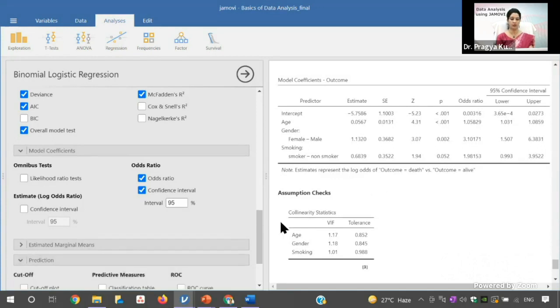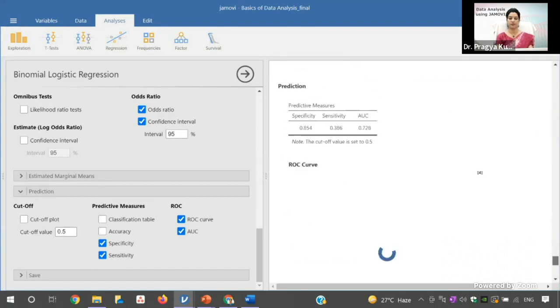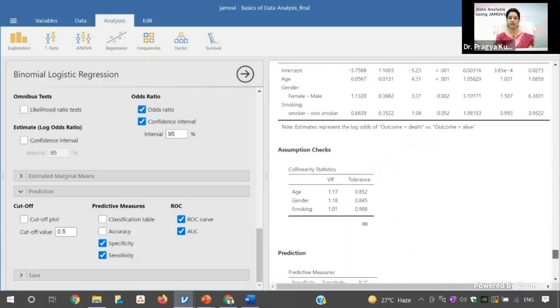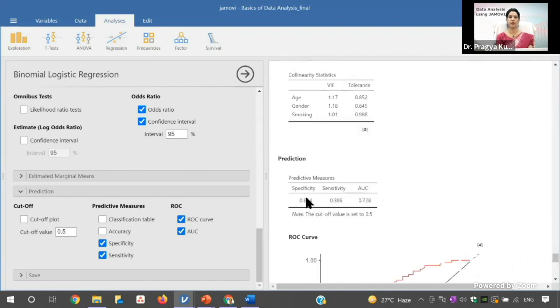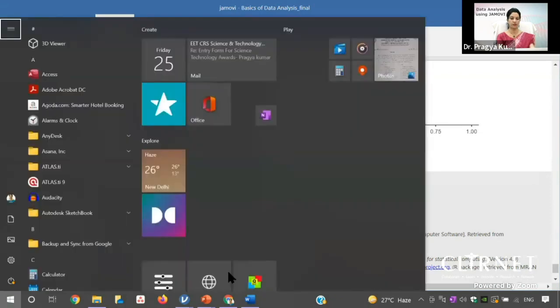And then this is about the prediction. If you want the area under the curve and the sensitivity and specificity of your model at cutoff point 0.5, then you can have this ROC curve also here. It will take some time. This is the ROC curve of your model, and this is the area under the curve. The area under the curve is 0.854, so it has a good discrimination capacity. And this is the sensitivity, and this is the accuracy of the model. So this is how you check for the logistic regression.